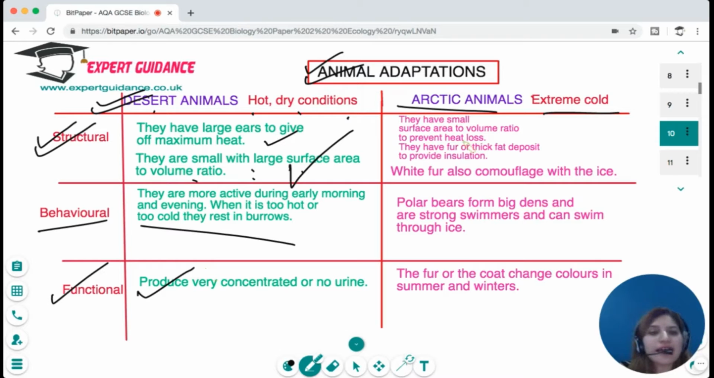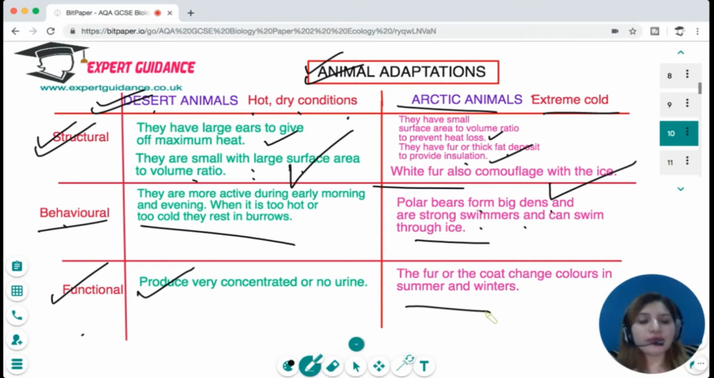Arctic animals like polar bears have a small surface area to volume ratio to prevent heat loss. They have fur or thick fat deposits for insulation. White fur also camouflages them with the ice. Polar bears form big dens and they are strong swimmers that can swim through the ice. That is their behavioral adaptation. And the functional adaptation is that the fur or coat changes color in summer and winter so that they can easily camouflage and protect themselves from predators.